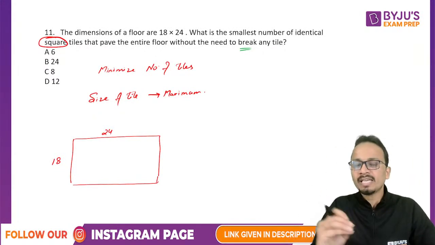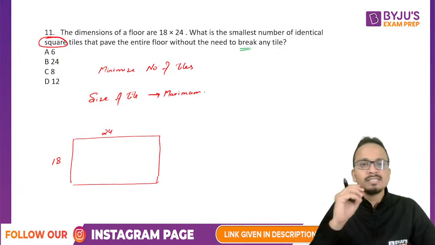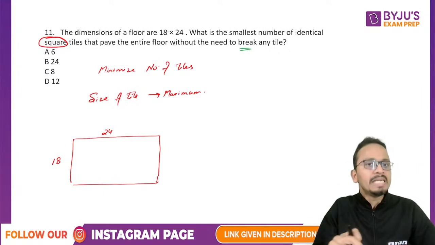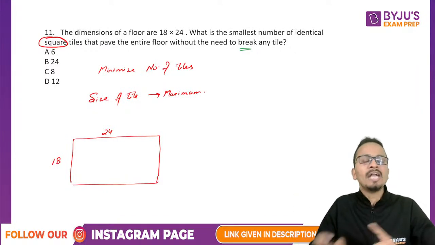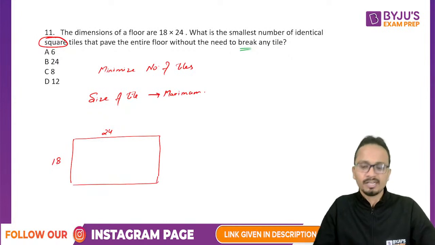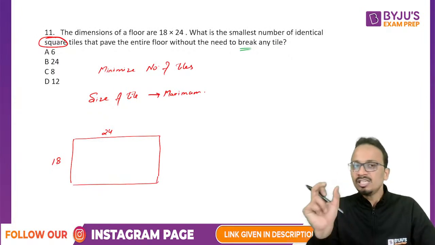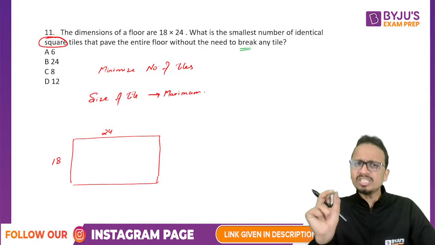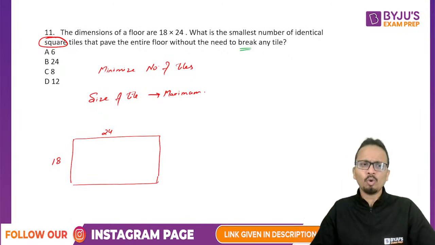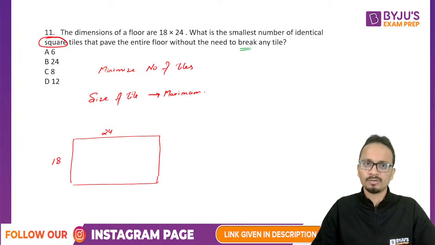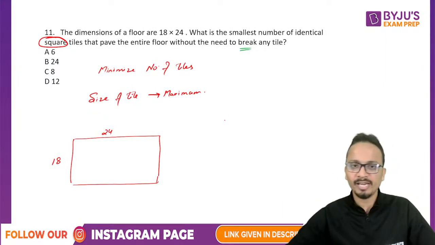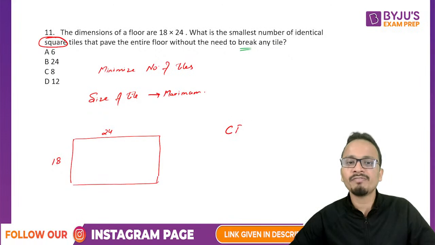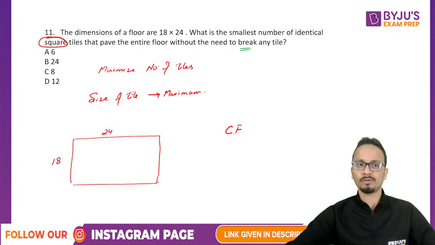So I should take the size of the tile such that it completely divides 18 as well as 24. That means I should take a number which is a factor of both 18 and 24. Common factor of 18 and 24.